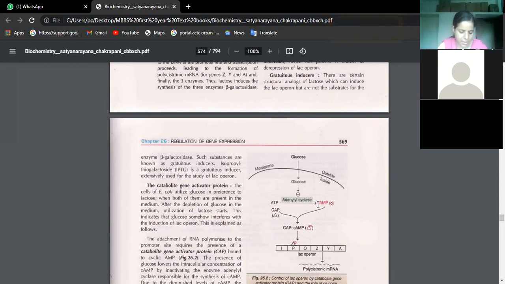Okay, beta, I'll take the screenshot and share. cAMP, cGMP, inositol triphosphate, diacylglycerol. Any four examples are asked, and I have shared those names in our group. You can check. Cyclic AMP, cyclic GMP, inositol triphosphate, diacylglycerol, and calcium. These are the examples of second messengers.